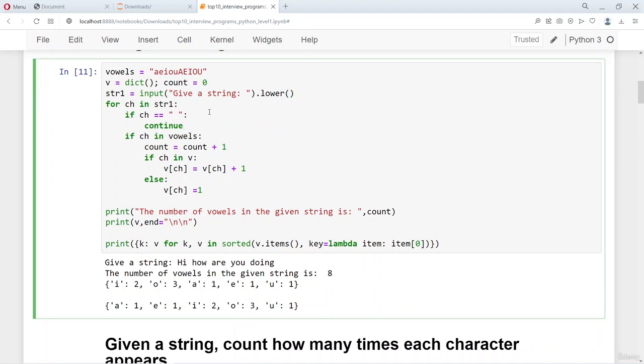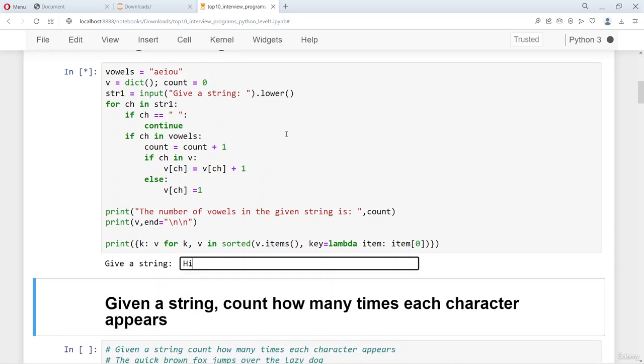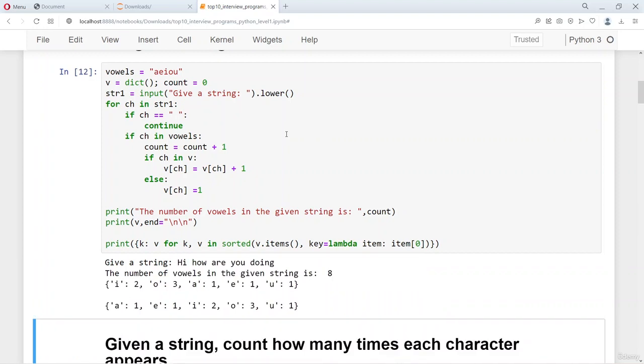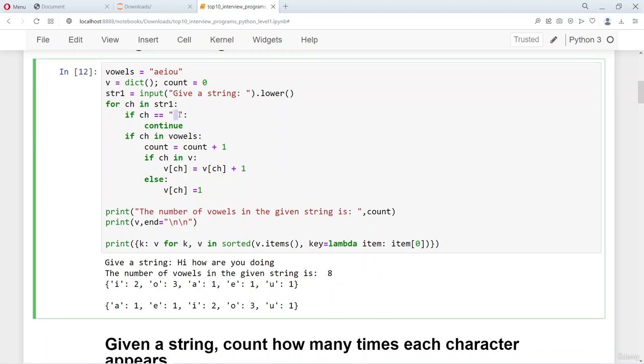So in that case we don't need the caps also here, because everything is converted to lower. So even if you remove the caps vowels from the vowel string, it still works. Because we convert the input into lowercase letters, we are able to find that the number of vowels in lowercase is 2. So to see how it works, you can see that whenever there is a space, we say continue.